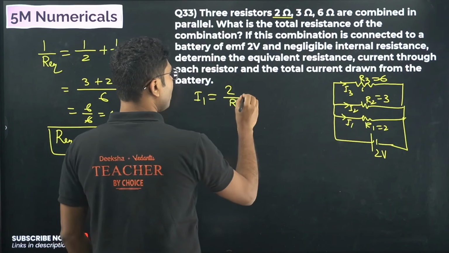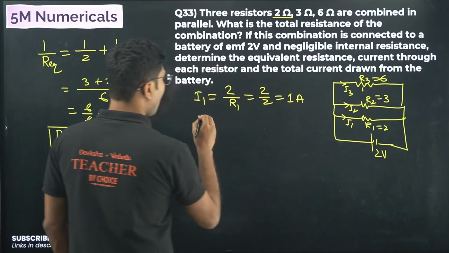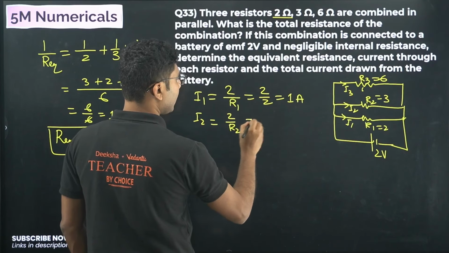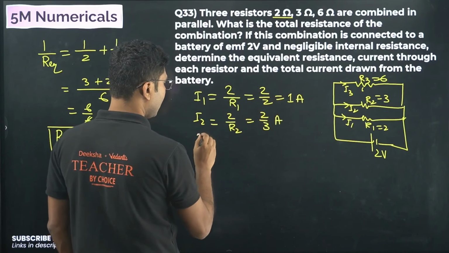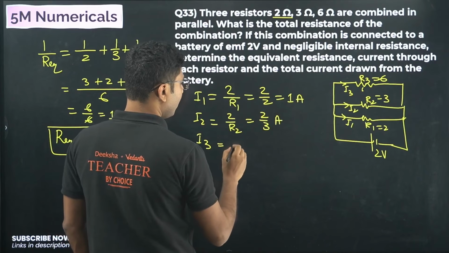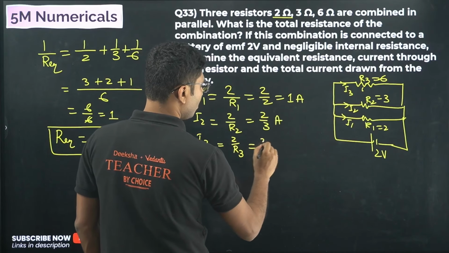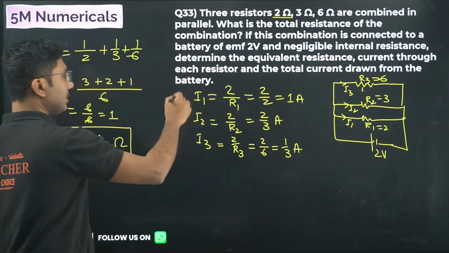So I1 is 2 by R1, that is 2 by 2, that is 1 ampere. I2 equals 2 by R2, that is 2 by 3 ampere. You don't need to make it into a fraction. I3 equals 2 by R3, that is 2 by 6, which is 1/3 ampere. So these are all the three currents.